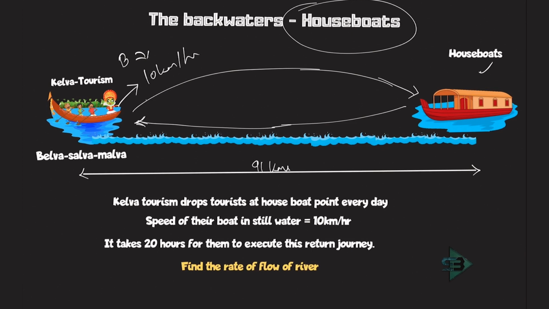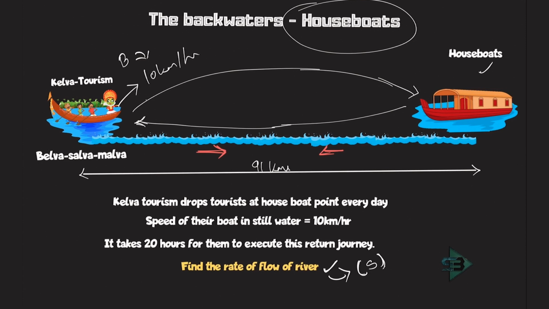What is being asked? Find the rate of flow of the river, which is nothing but they are asking us what is the speed of the stream. Now, in which direction is the stream moving? I don't know. That is not told to me in the question. The stream can be moving in this direction, or the flow of the stream could be the other way. But what do I realize from this?